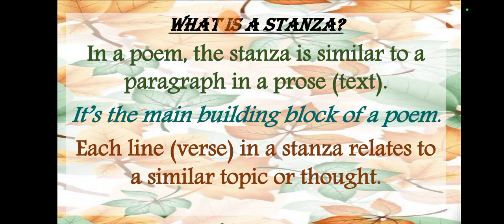In a poem, the stanza is similar to the paragraph in prose text. It's the main building block of a poem, and everything depends on it. Each line or verse in a stanza relates to a similar topic or thought, but it is given in greater detail, because the poet wants to make it more interesting and readable. That's why a stanza has a similar topic but different thoughts.